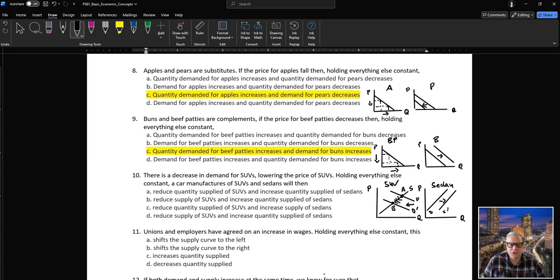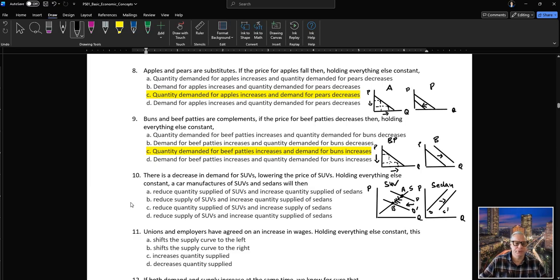The price didn't change. So now the correct answer is we observe a reduction in the quantity supplied of SUVs, so that's correct. But what is wrong, we don't observe an increase in quantity supplied, but an increase in supply. Reduced supply, that's already wrong. Reduced quantity supplied of SUVs and increased supply of sedans.